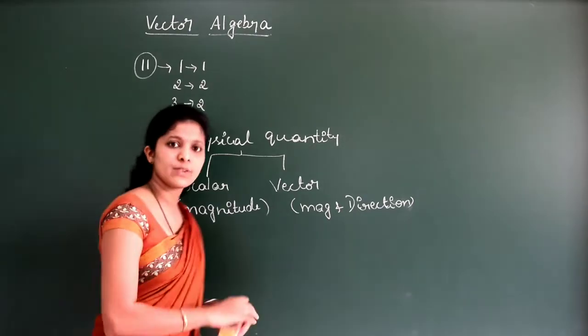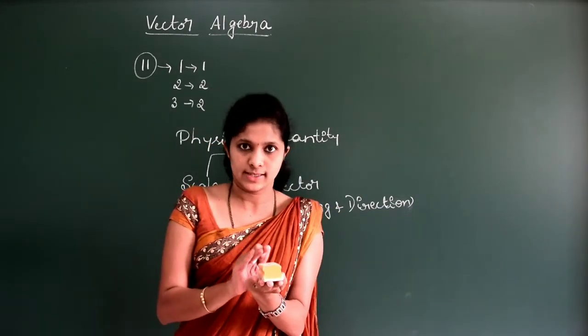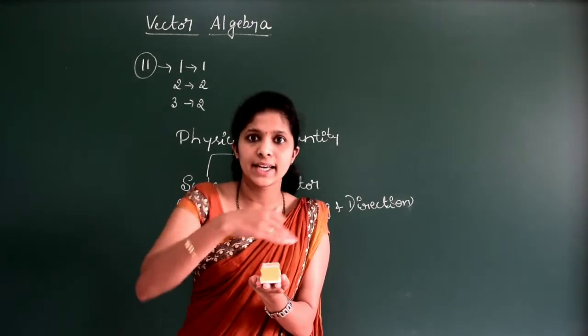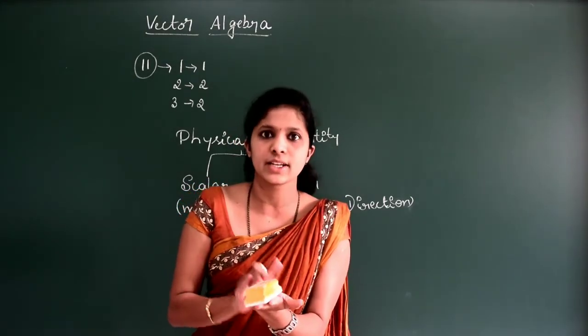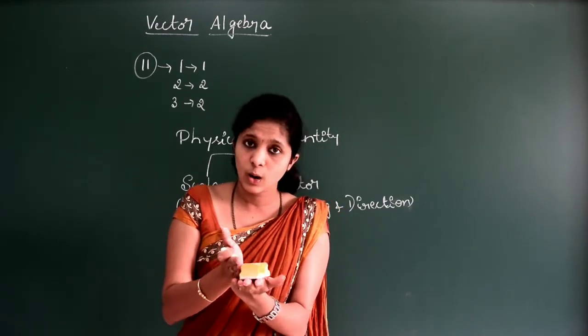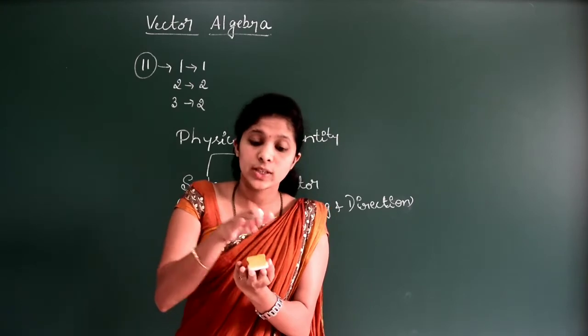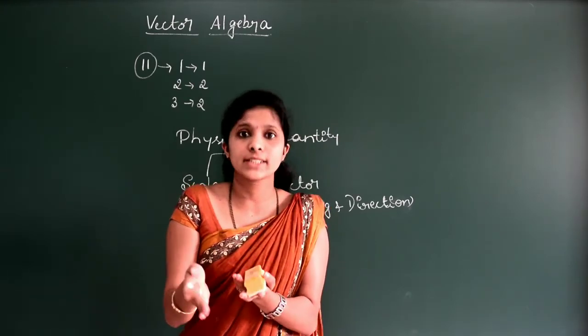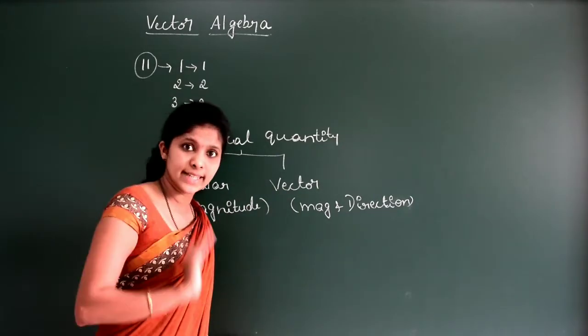Now see here one object is there. Now if I want to apply a force on this, now there are many possible directions, right? Either I can apply a force along this direction, or this is possible, or this is possible, right? There are many possible directions. So this force is called the vector quantity, I mean which has both magnitude and direction.